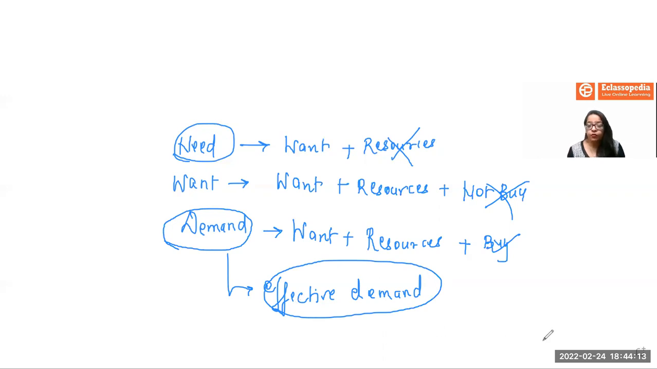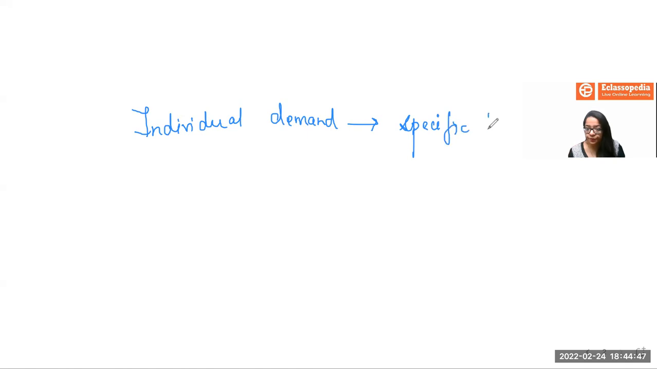Okay. Now, we are moving towards the types of demands. When it comes to the types of demands, we have only two types of demands. One is called as individual demand, and another is called as a market demand. Now, let us know what exactly the individual and market demand means one by one. When it comes to your individual demand, here we are talking about a specific person's demand for a specific product.